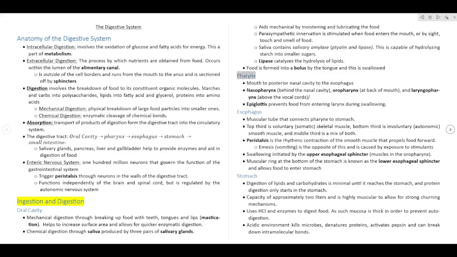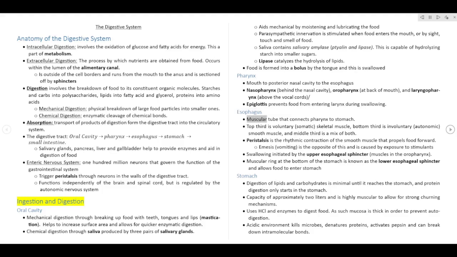Pharynx. Mouth to posterior nasal cavity to the esophagus. Nasopharynx, behind the nasal cavity; oropharynx, at back of mouth; and laryngopharynx, above the vocal cords. Epiglottis prevents food from entering the larynx during swallowing.